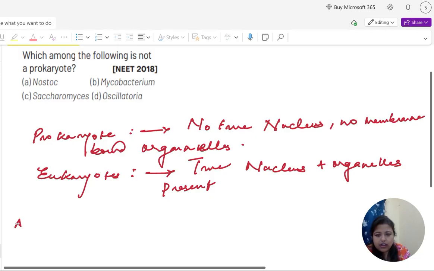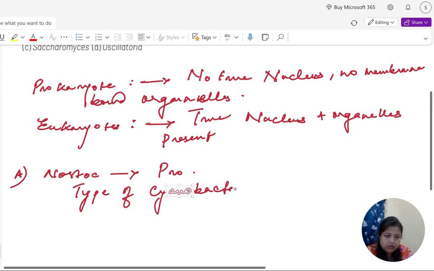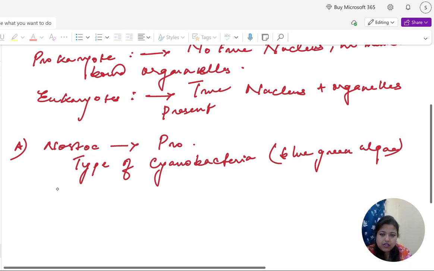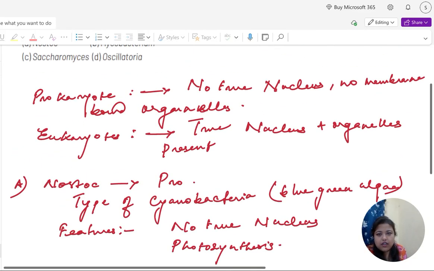Number 1 is Nostoc. It is a prokaryote. This is a type of cyanobacteria, which we see as blue-green algae. The feature is no true nucleus, and it does photosynthesis. So this is prokaryotic.